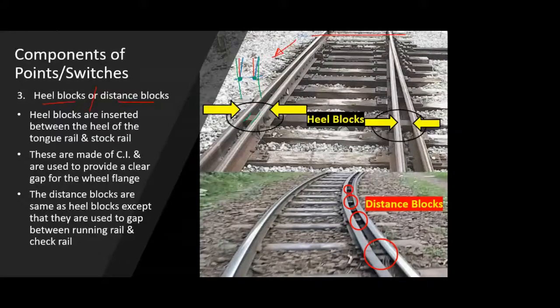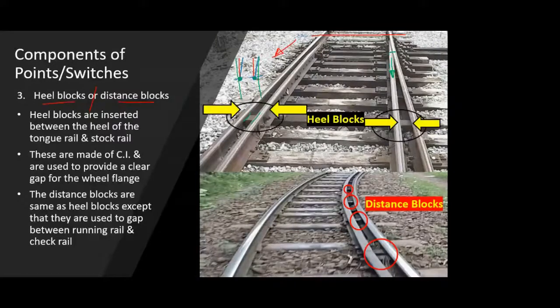This gap will facilitate the movement of your wheel from one track to another. Now in this case, you can see the tongue rail on the right side is touching the stock rail, and the tongue rail on the left side has a gap. So the wheel will follow this tongue rail on the right side, which I am showing with the green arrow.